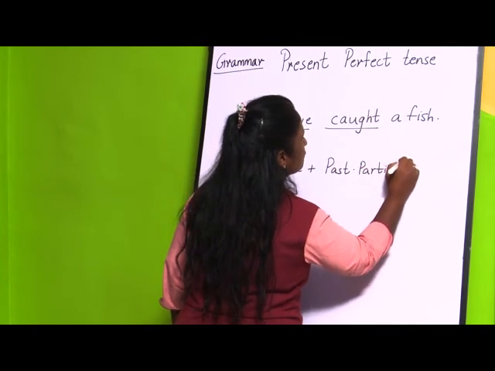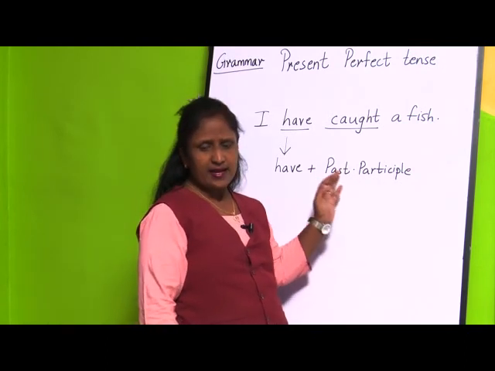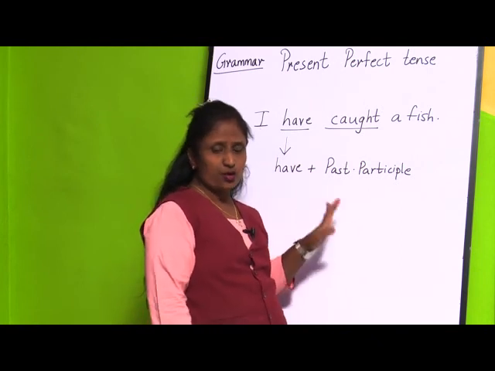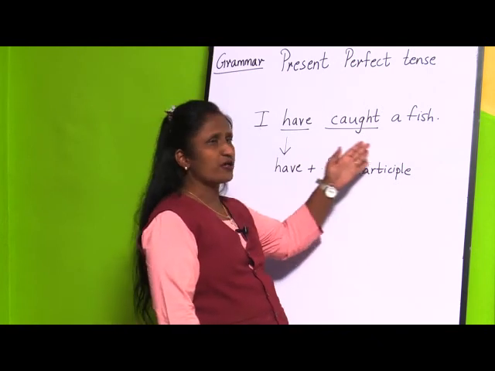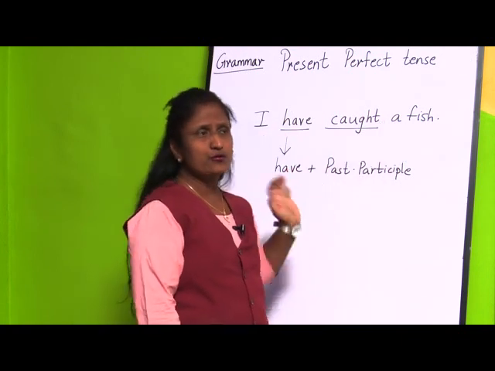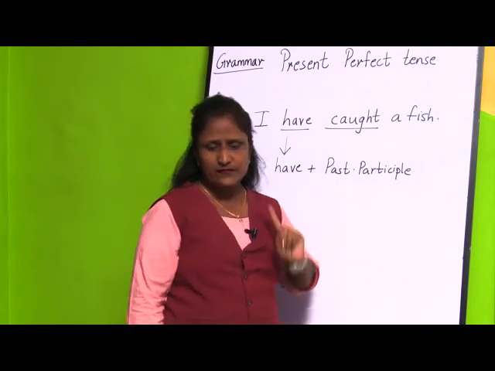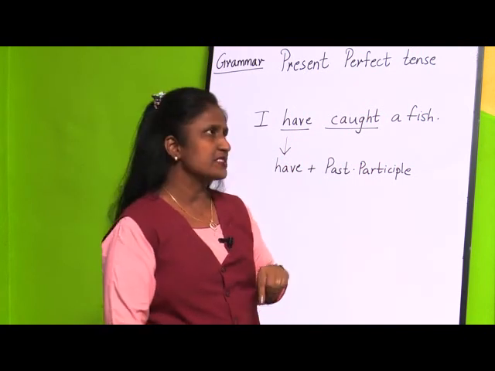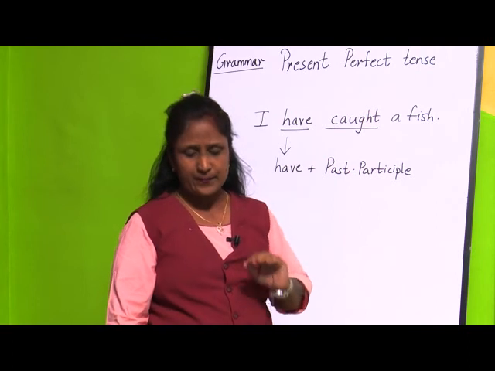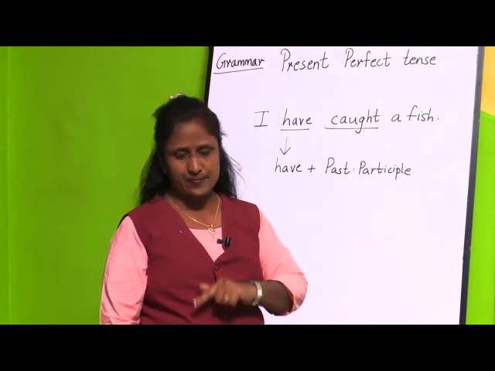Past participle comes along with the verb have or has, and it is used to create present perfect tense or past perfect tense. Also, the next thing is that we use it to modify the noun. The noun here is fish. So, they are used to modify the noun, and that is called the past participle. The first thing is how we form present perfect tense. We form present perfect tense by using have plus past participle or has plus past participle.